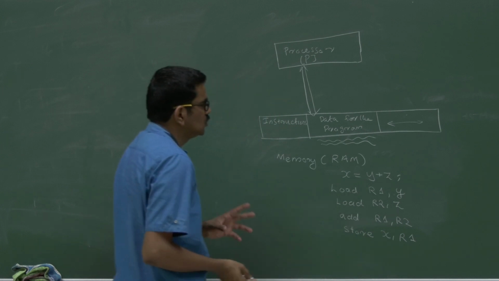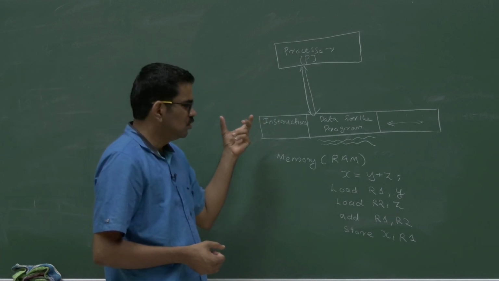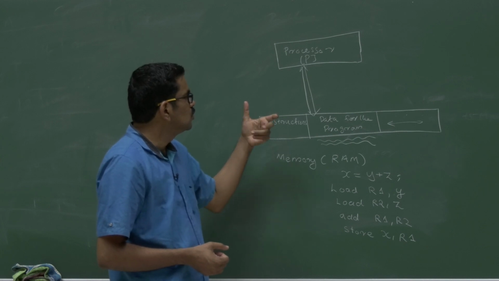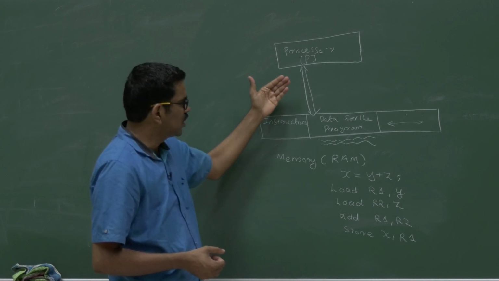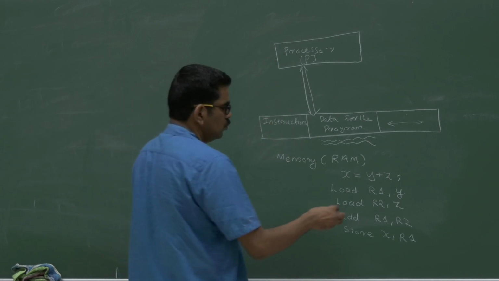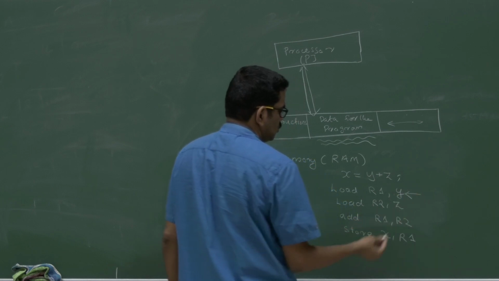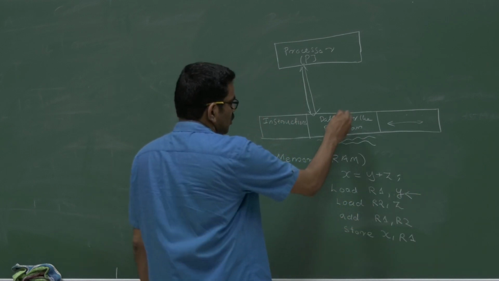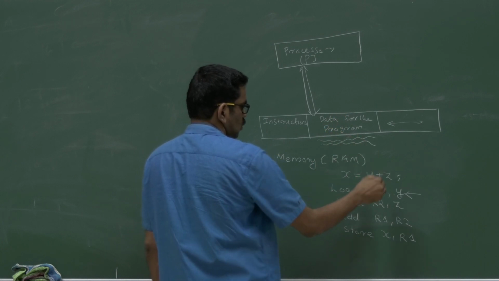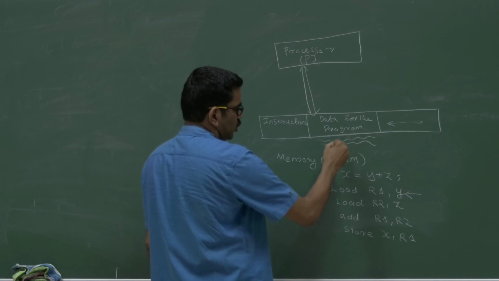What it means is, the processor has some temporary memory locations called registers, a limited number of registers, where it can hold some data which will be overwritten by instructions. So you load the value of Y to register R1, where Y will be in this location of the memory. All X, Y, Z are in this region, like data for the program.